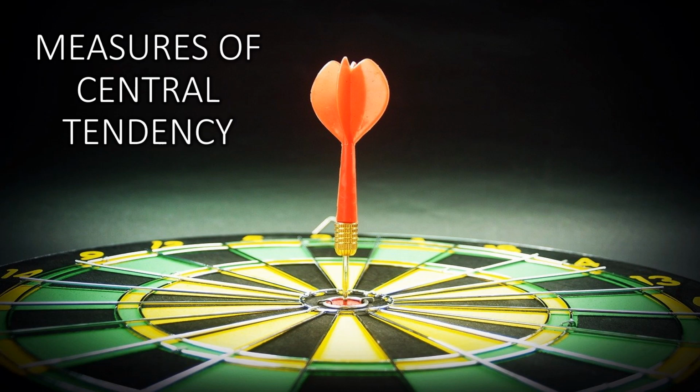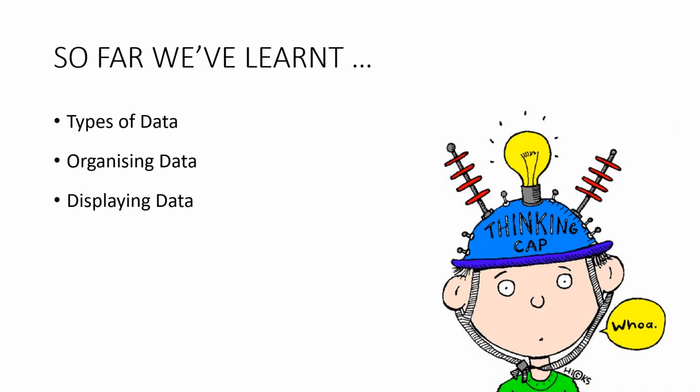Year 12 is our third video for the topic of single variable statistics. In this lesson, we're going to look at the measures of central tendency. So far we've talked about the types of data, how to organize data, and how to display data.